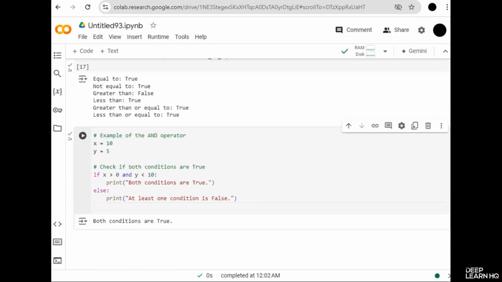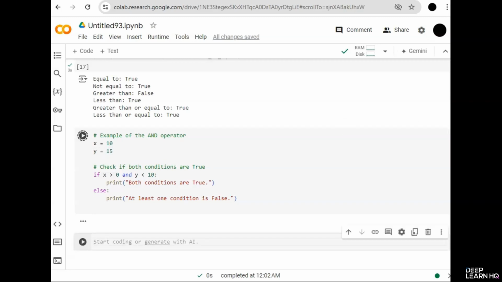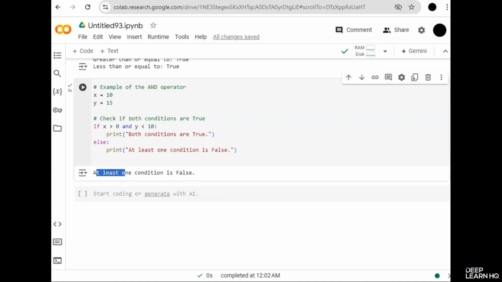You check this condition first, that x, which is 10, is greater than 0 and 5 is less than 10. So both the conditions are true, so this will be printed. If one of these conditions was false, it will result in this one, at least one condition is false. So let's change the value of y from 5 to 15 and let's run it again. So now it says at least one condition is false.